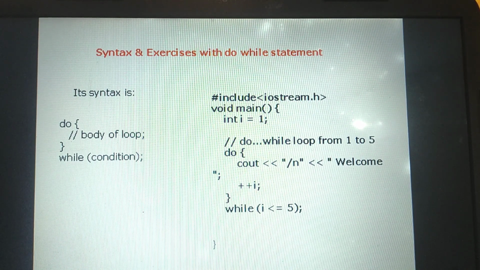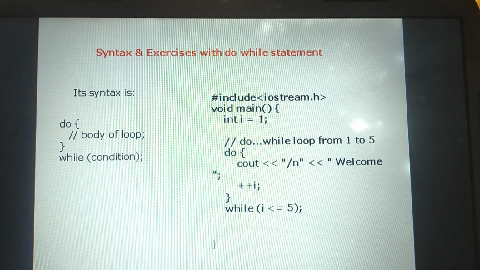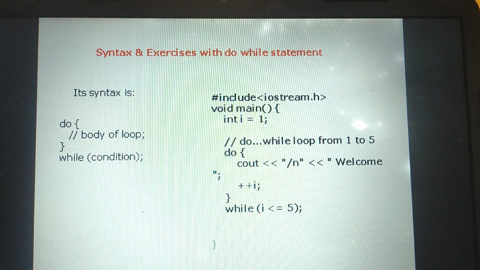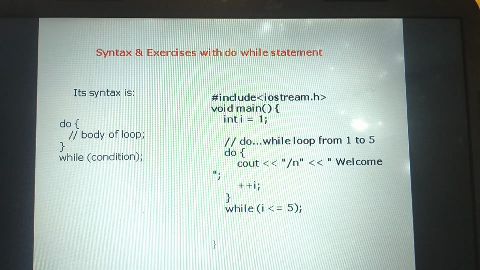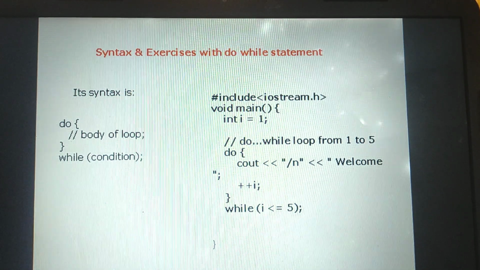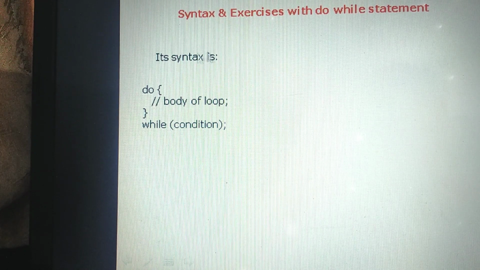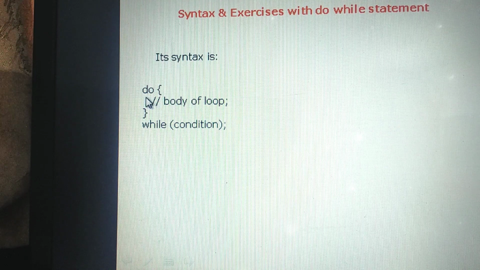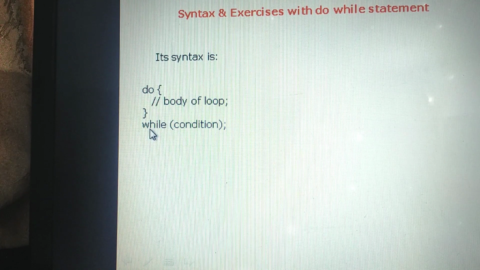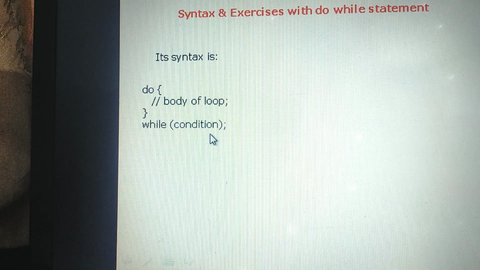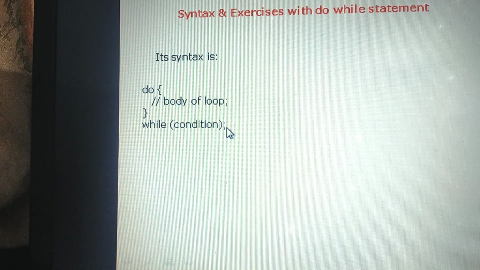The statements you want to repeat until the condition becomes false, automatically the iteration statement stops. Let us see the syntax of do while. How to write the syntax of do while? It starts with the keyword do, then the body of the loop within flower brackets, then it ends with while with the condition, terminated by a semicolon.